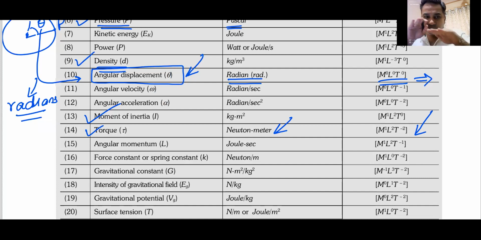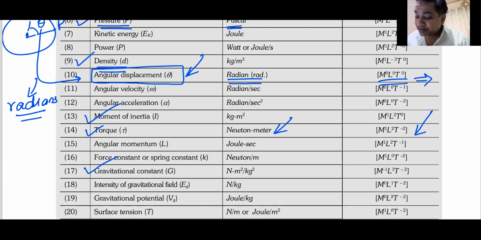We have to take small steps, baby steps. We can't learn all these 60, 70 terms in one go. Give it time. If there is a question that comes in your DPP, come back to this table. I'll again be sharing the PDF. Don't worry about it. Come back to this PDF, look at the term, get its dimension, and solve the question. Am I clear on this? Okay. So you can go through a lot of terms.